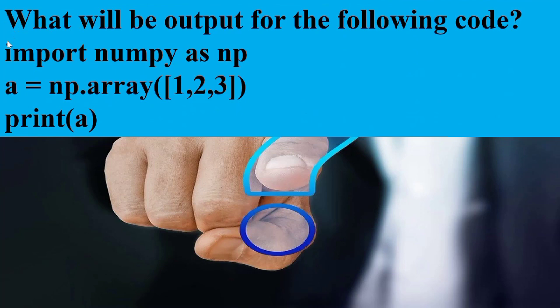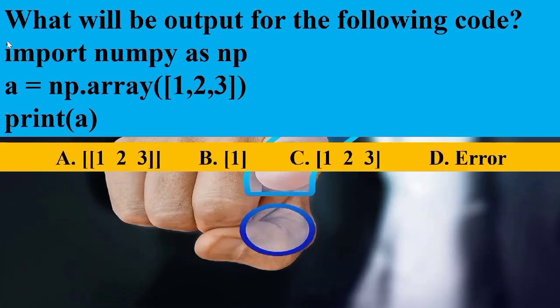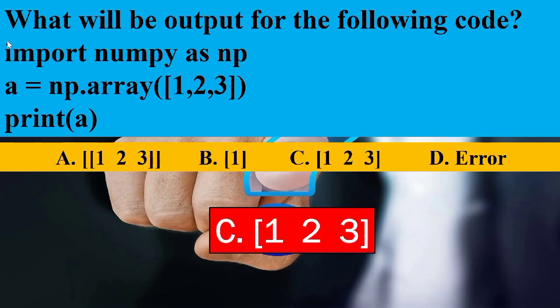Here there is a small program. We are creating an array with a list 1 to 3. How will the output be printed when you try to print the array? That is option C, 1 to 3 separated by spaces enclosed in square brackets. So option C is the answer.